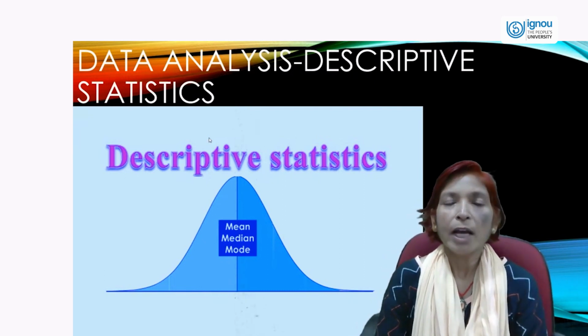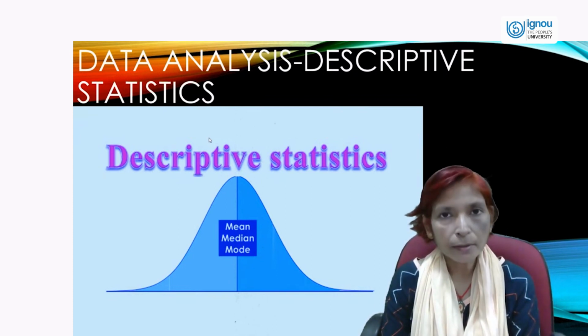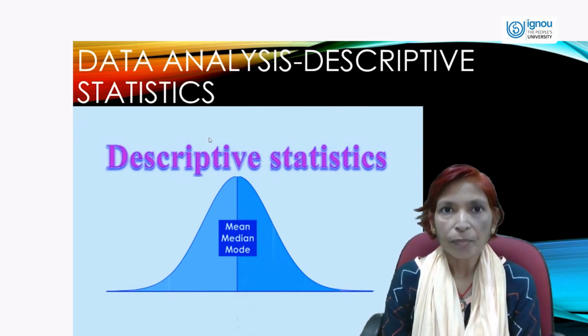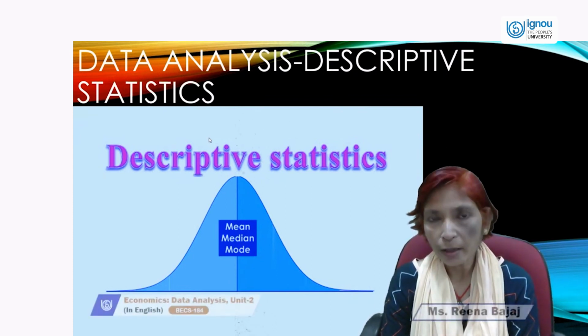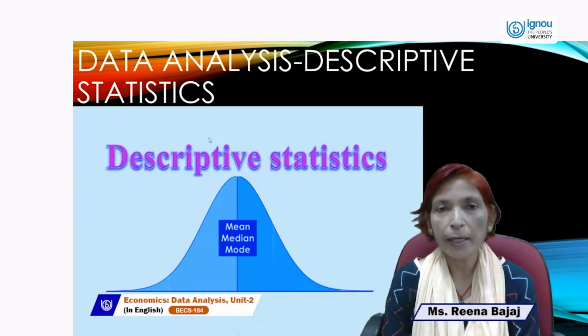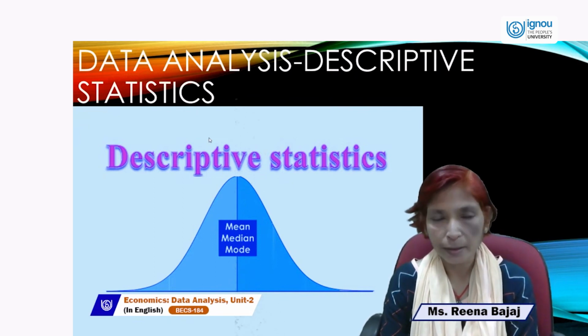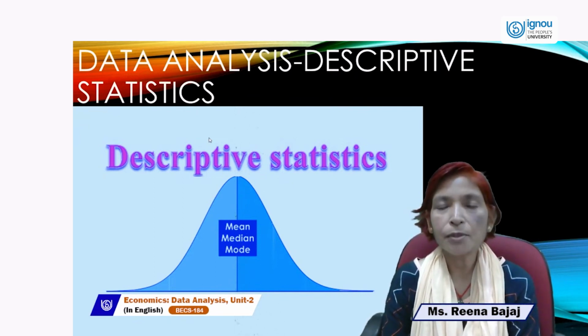We studied quantitative and qualitative variables. What is the meaning of a quantitative variable, qualitative variable, dependent variable, independent variable, continuous variable, and discrete variable? These are the various types of variable.